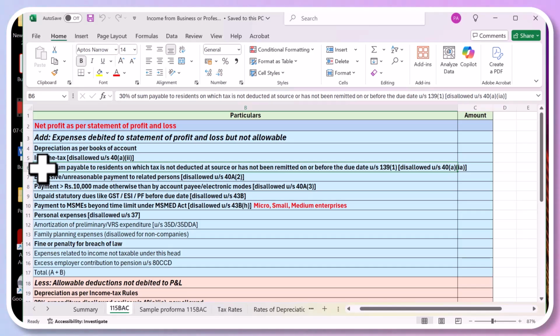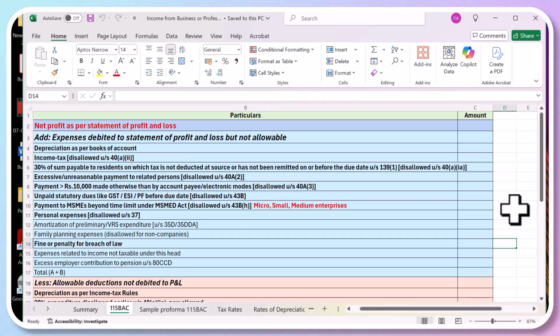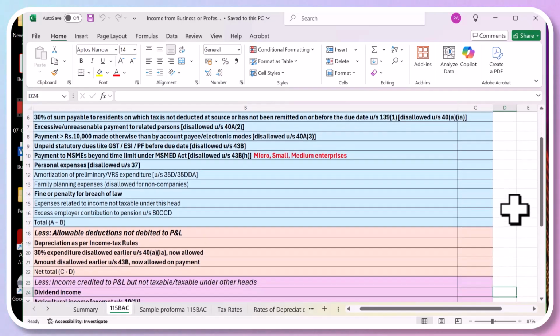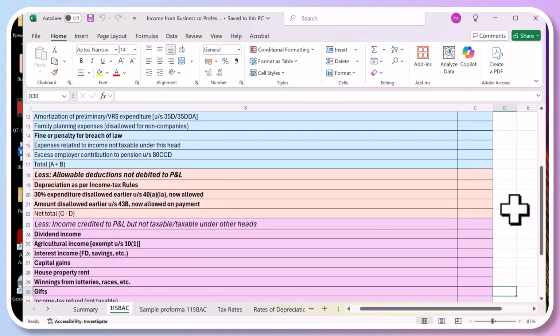Now less expenditure allowable as deduction but not debited to the statement of profit loss account. There are certain expenses which are allowed as expense, but you have not shown that as an expense while calculating your profit. Like for example, depreciation as per the income tax rules. So you are allowed that. So you can reduce that because you have already added the depreciation as per the Companies Act. Now you need to reduce depreciation as per the income tax, okay, to calculate your exact profit. So let's see what is that.